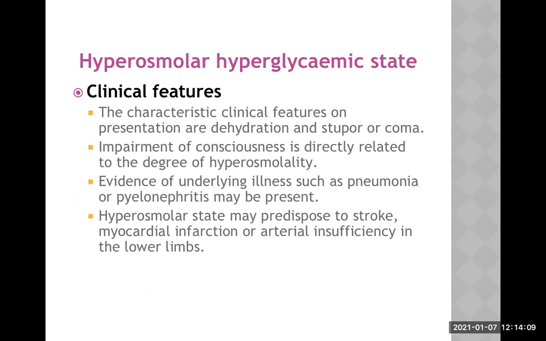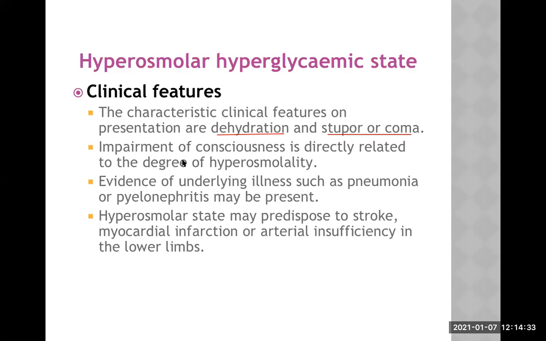Now, after doing that important exercise, let's talk about the clinical features of hyperglycemic hyperosmolar state. This is a feature of type 2 diabetes. The characteristic clinical features are dehydration and stupor or coma. Stupor is the stage just before unconsciousness.